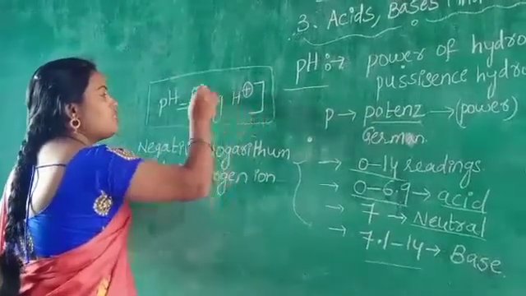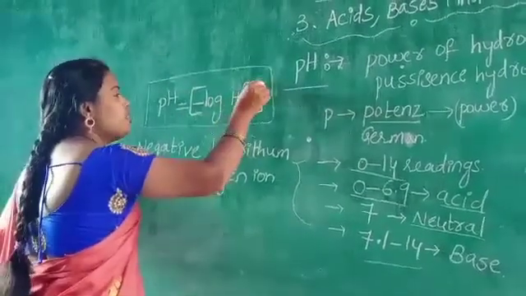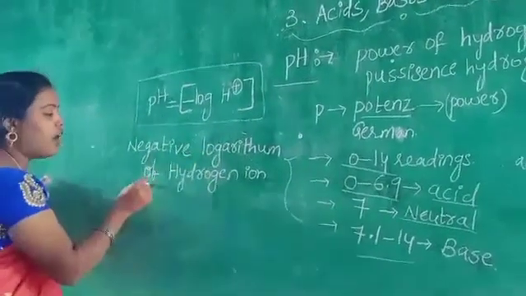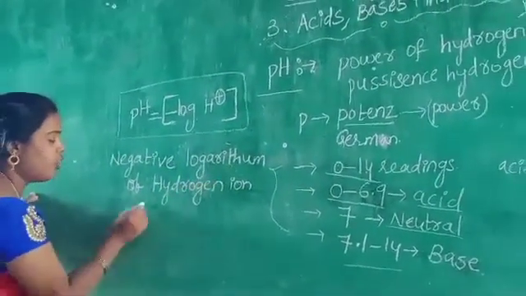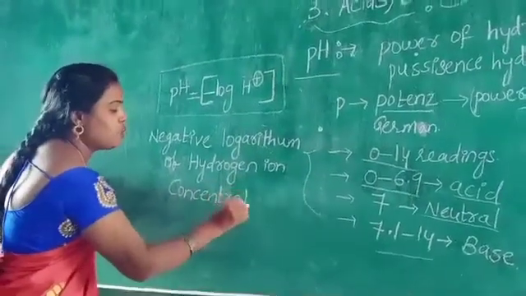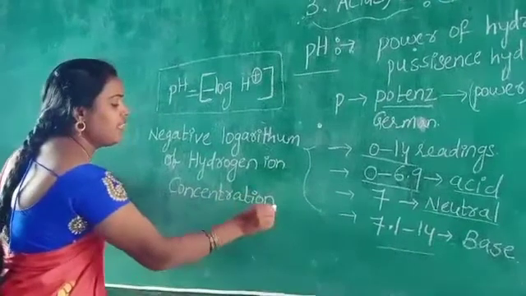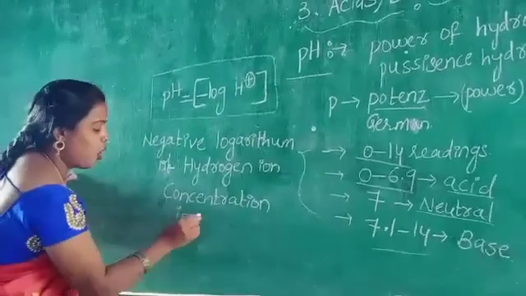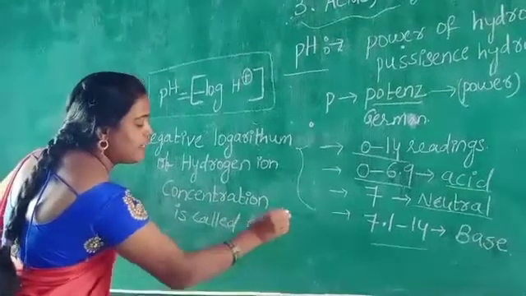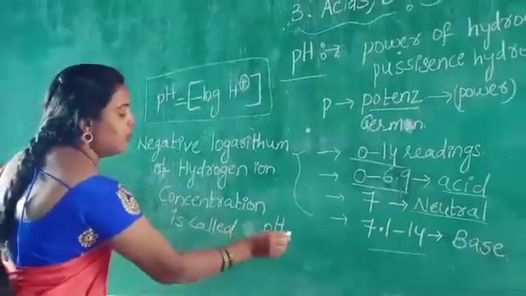Concentration. Negative logarithm of hydrogen ion concentration is called a pH.